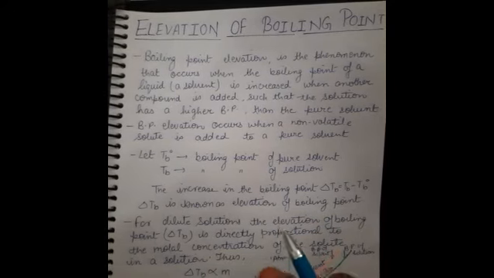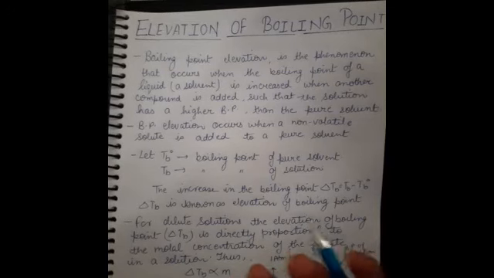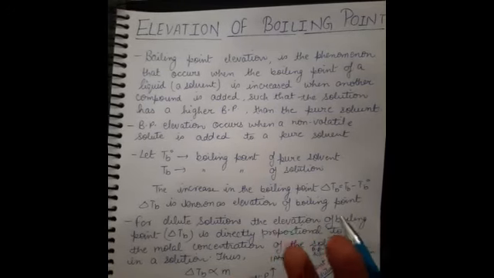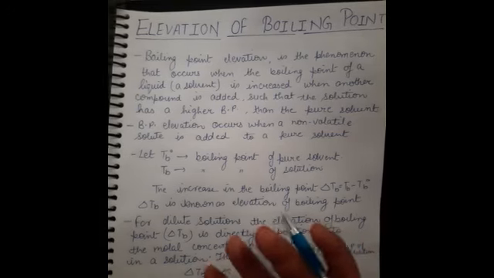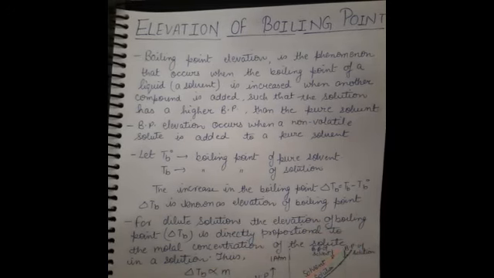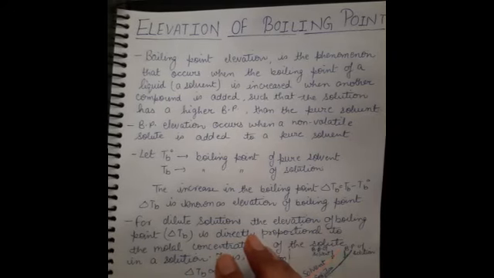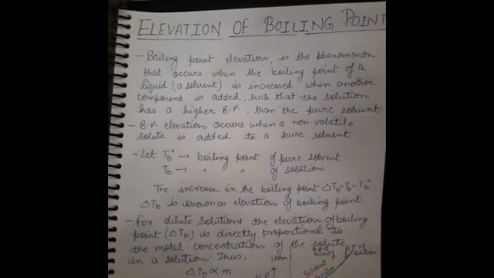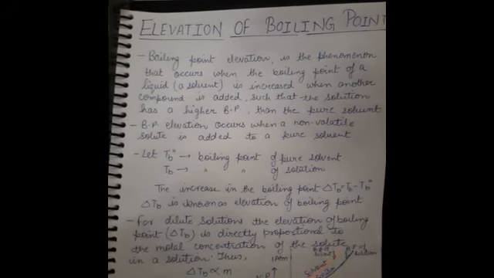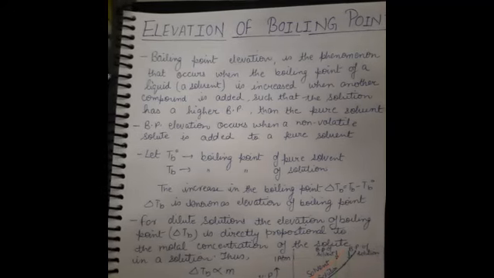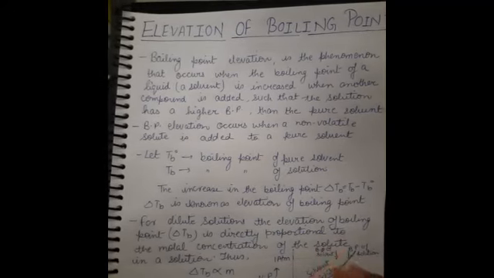If we take water in a beaker, we all know that the boiling point of water is 100 degrees Celsius or 373.15 Kelvin. Why is it so? Because at this point, the vapor pressure of water is 1.013 bar, which equals 1 atmospheric pressure.